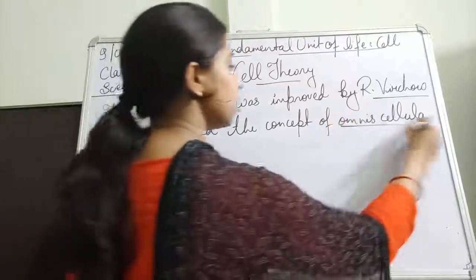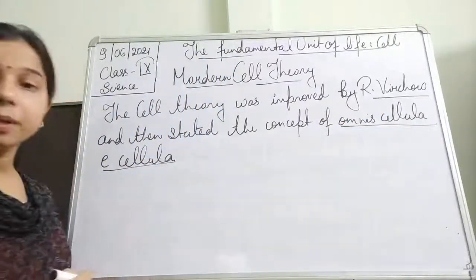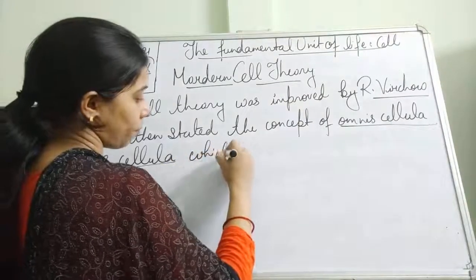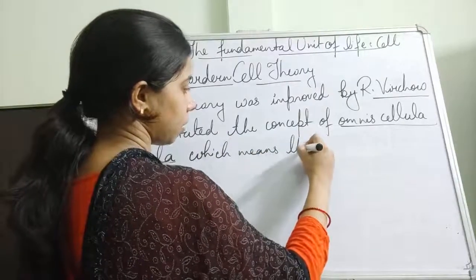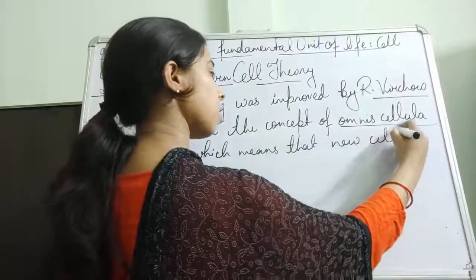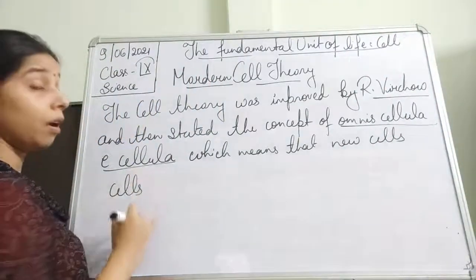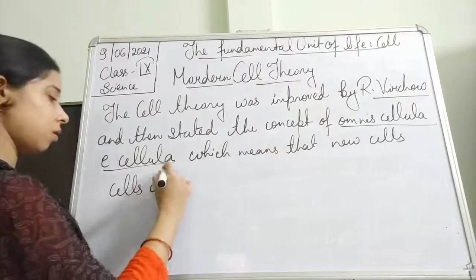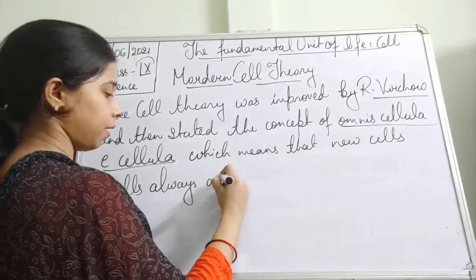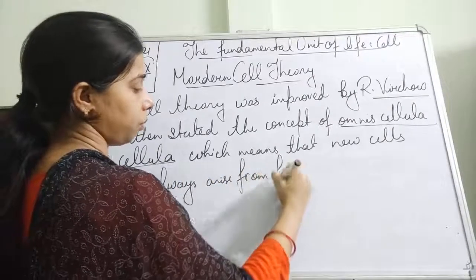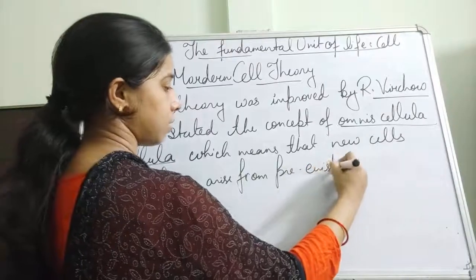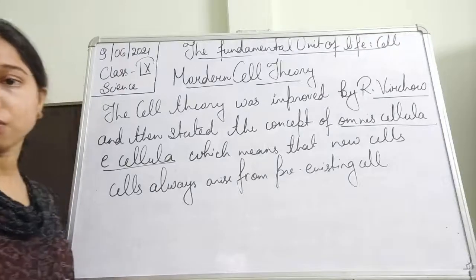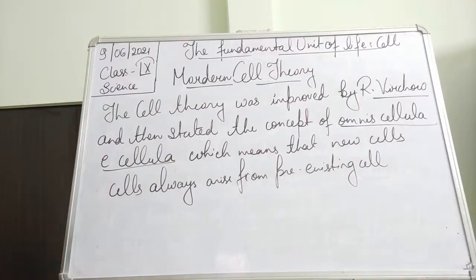Okay, he has given this concept of omnis cellula, which means that new cells came from pre-existing cells. New cells always arise from pre-existing cells.